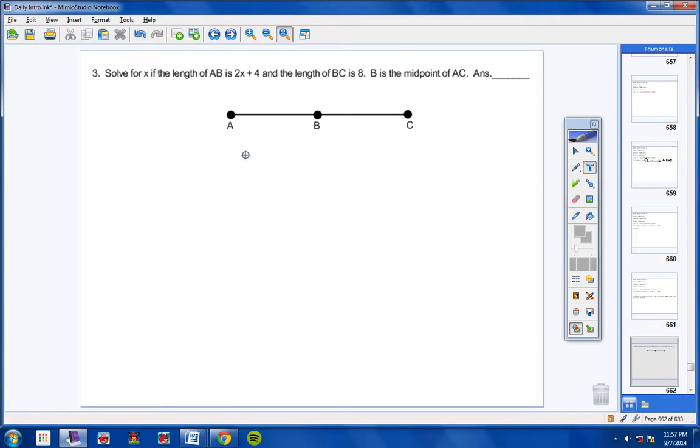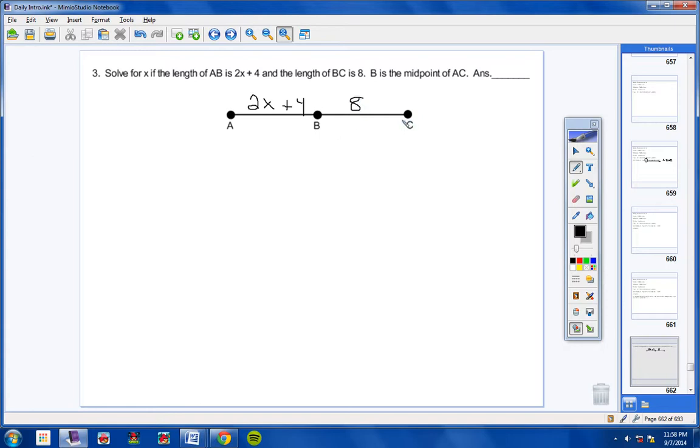Here we go. All right, number 3. We're only going to go over the ones that were missed, okay? Now, number 3, no one missed 1 and 2. Number 3 is really not too difficult. I mean, if you think about it, we're solving for x, okay? And it says right here the length of AB is 2x plus 4. So really, I could write right here above AB, I could write 2x plus 4. And it says right here the length of BC is 8.